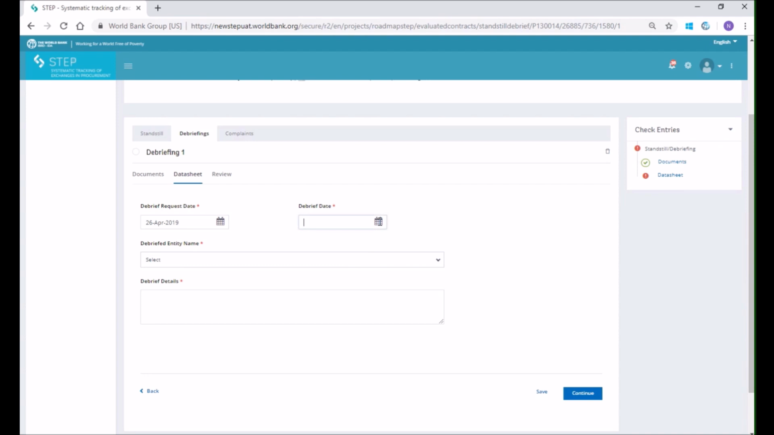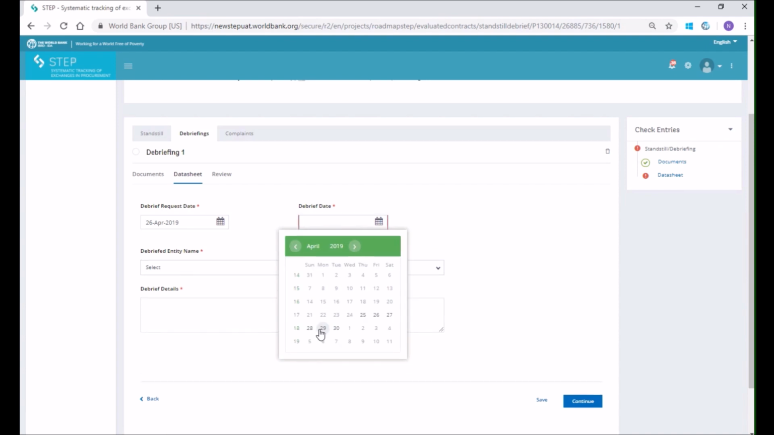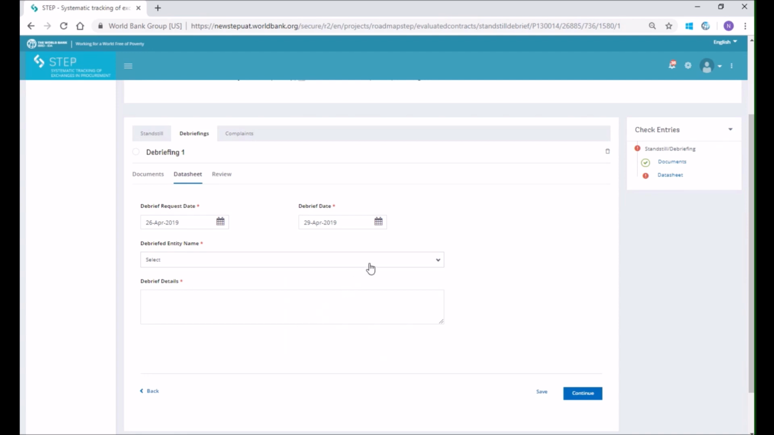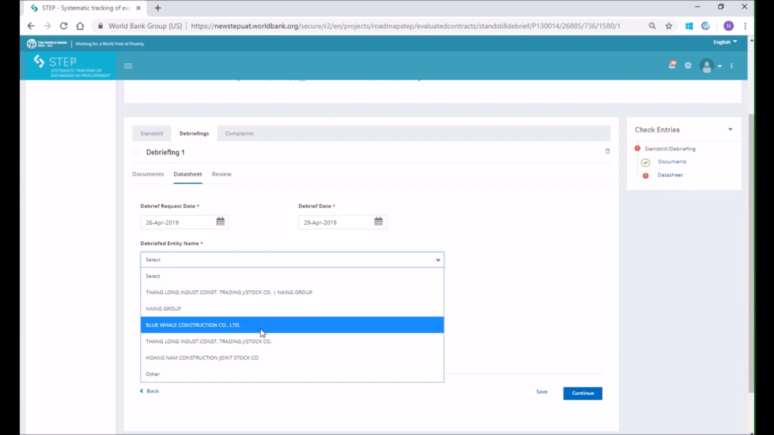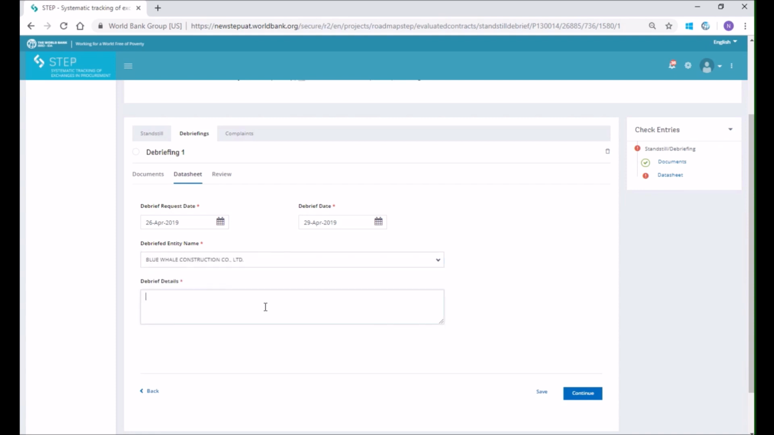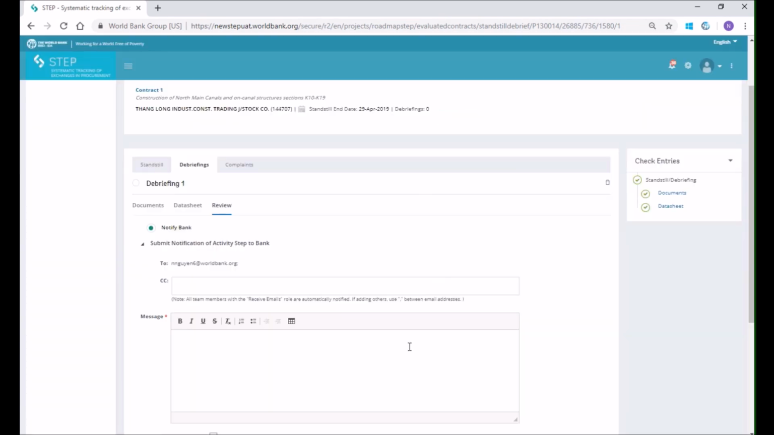The debrief date by the implementing agency. In the field of debriefed entity name, select the name of debriefed bidder. Provide the debrief details in the corresponding box. Once completed, move to tab Review and send notification to the bank.